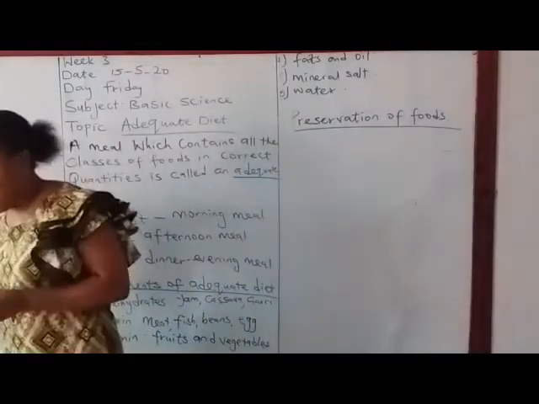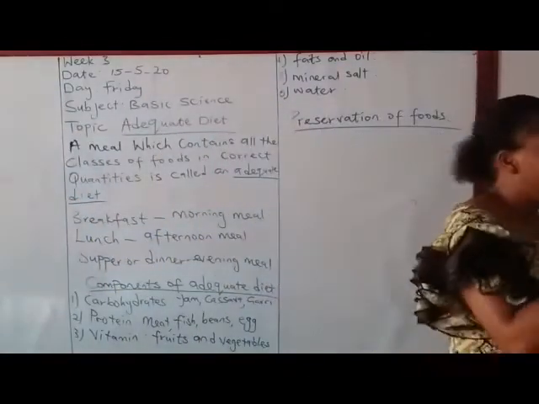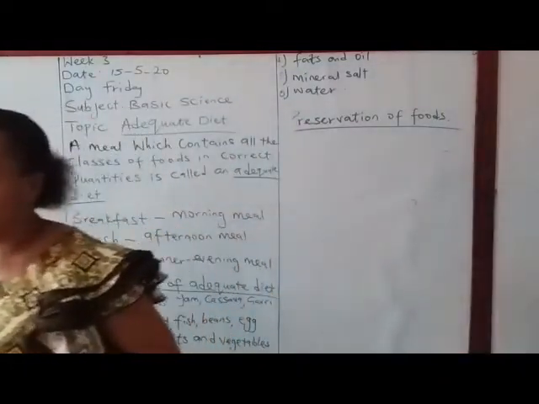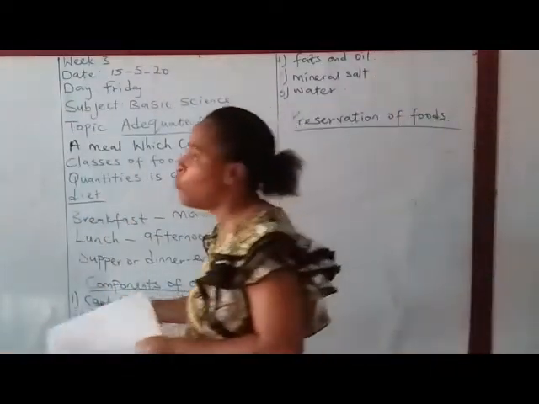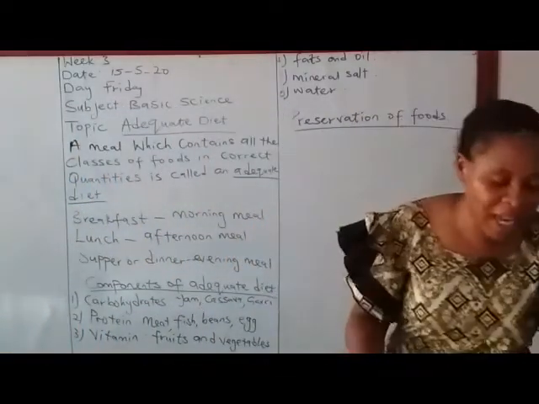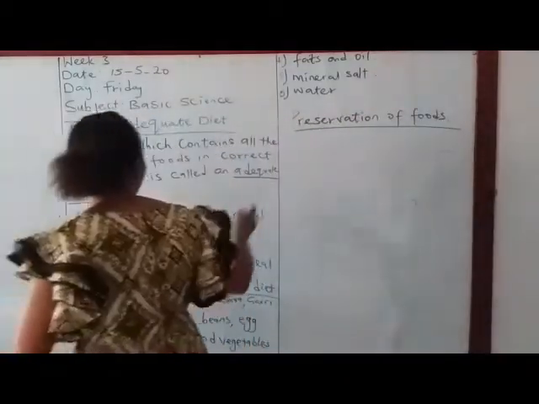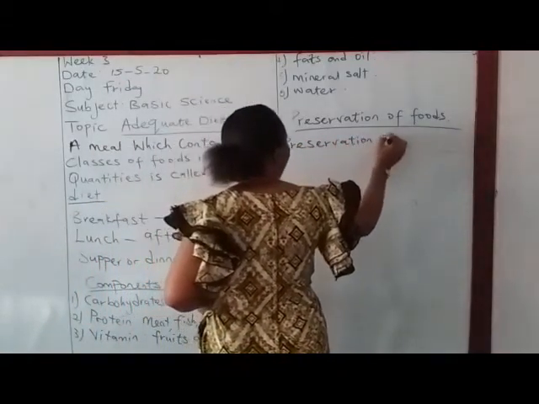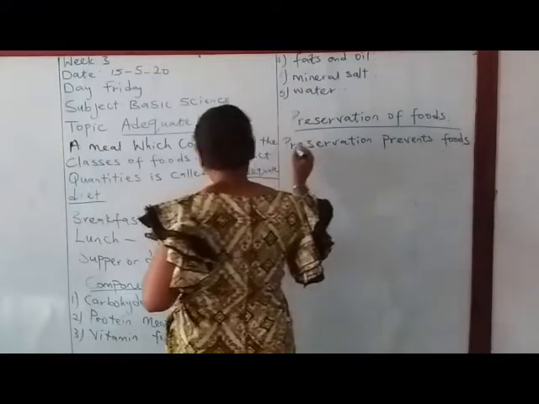So foods are preserved so as to be kept in good condition until they are to be cooked or eaten. Sometimes you buy a big quantity of meat that you cannot finish in a week or so. You don't just dump it anyhow. Or you buy tomatoes. All this perishable food, if you buy it without proper preservation, before you make use of it, it will get spoiled. So preservation prevents food from being spoiled by germs.